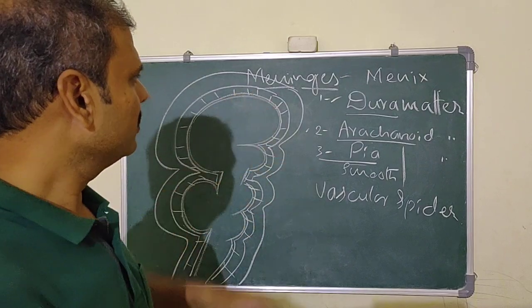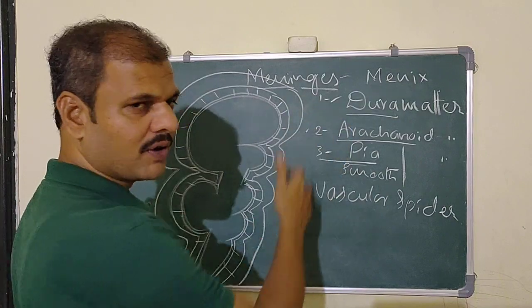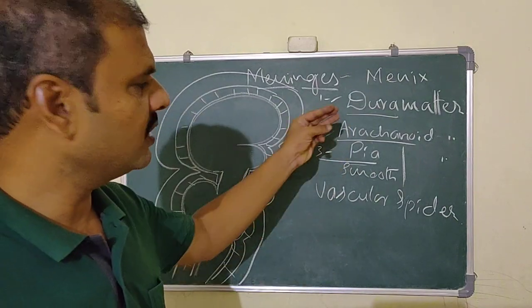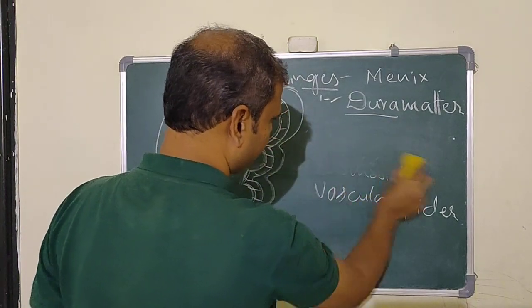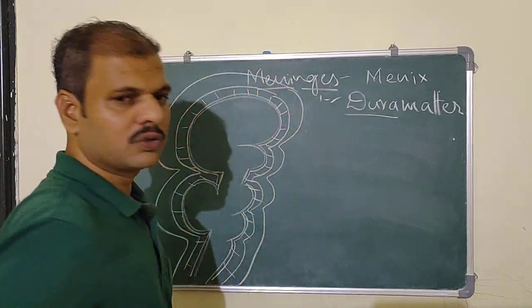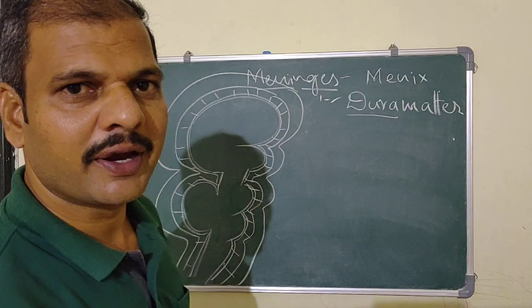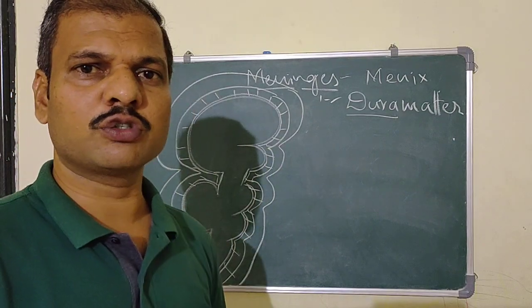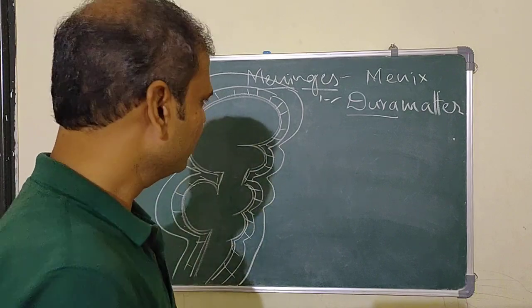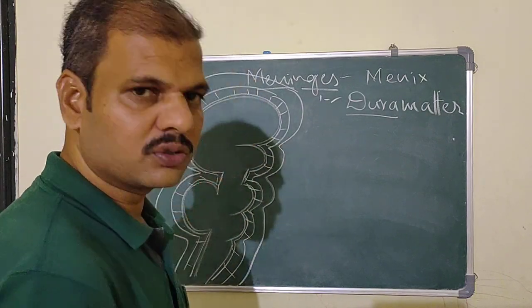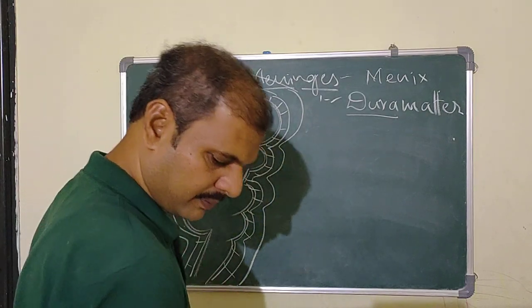Okay. Now, if we go one by one, we'll get the details of the dura mater. When you see the structure of the dura mater, it actually has two layers. How will it be? Let me show you the diagram.